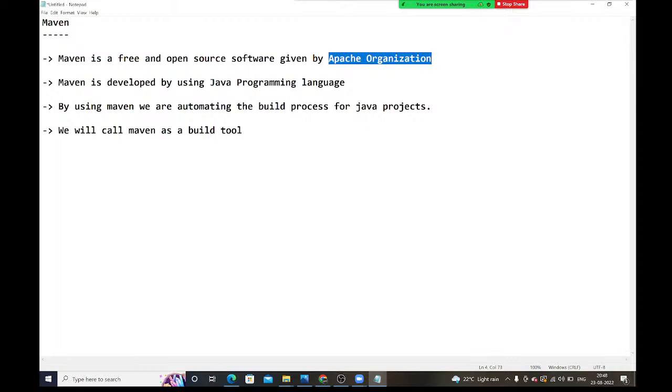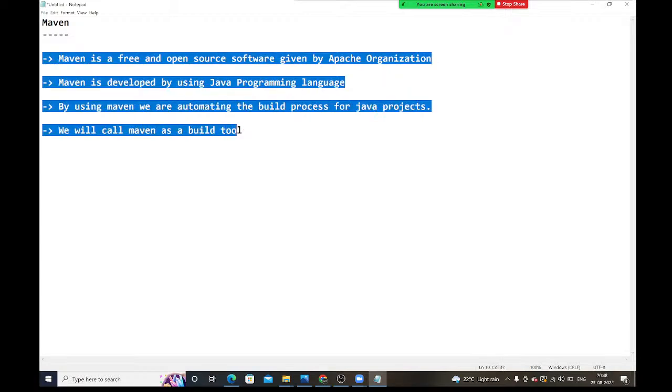Maven is developed using the Java programming language. By using Maven, we are automating the build process for Java projects. We will call this Maven a build tool. Is it clear up to here?